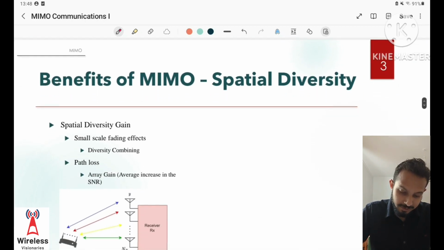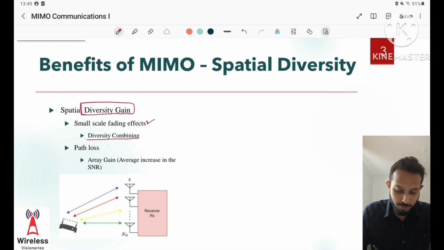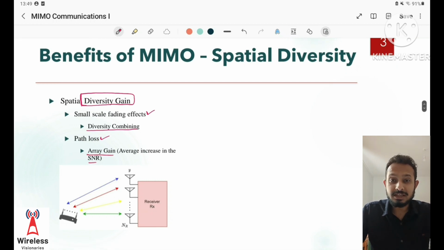So the very first benefit of MIMO is the diversity gain. Diversity gain helps us to overcome the effects of small scale fading by using diversity combining, and overcome the effects of path loss by using the array gain. Now what is diversity combining?